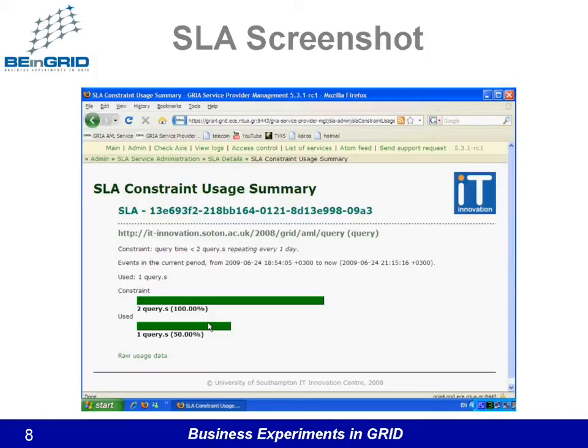This is a screenshot from Among showing SLA usage. We can see there is a constraint of a maximum of 2 queries per day, of which we have used half.